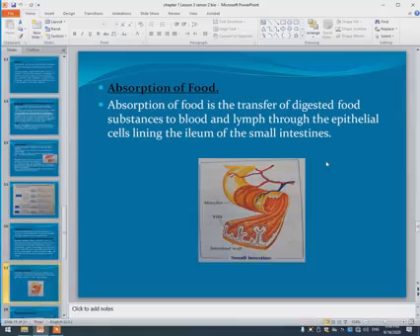Absorption of food is the transfer of digested food substance to the blood and the lymph through epithelial cells which line the ileum of the small intestine.